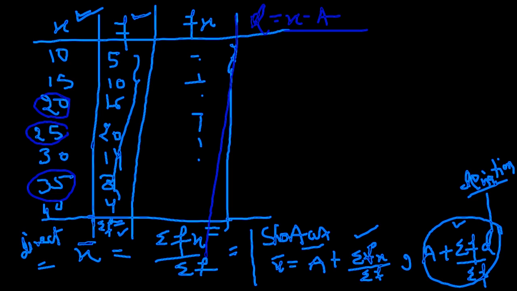I asked, can I choose 35? But 20 is best. Why is 20 best? 1, 2, 3, 4, 5, 6, 7. How come 20 is best, Bishal? It's from 10. Yes. That's why I asked, how come 20 is best? Because it is in the middle.